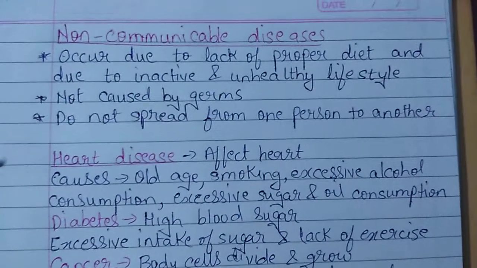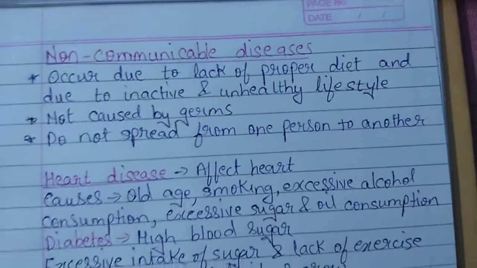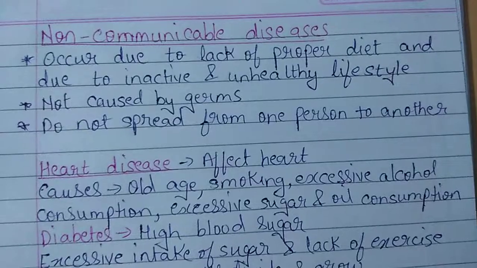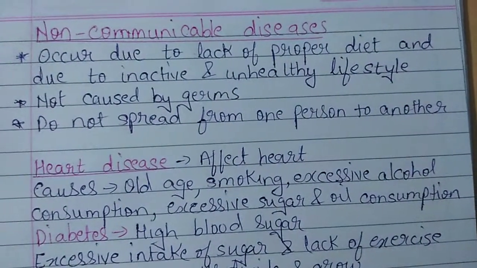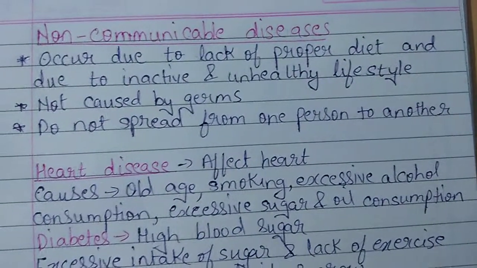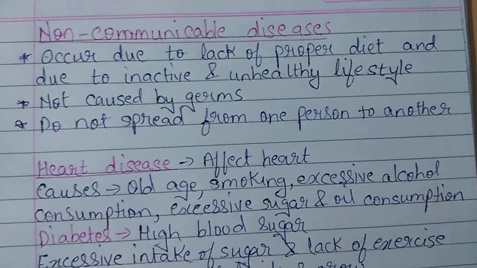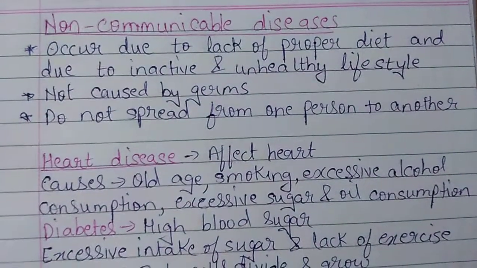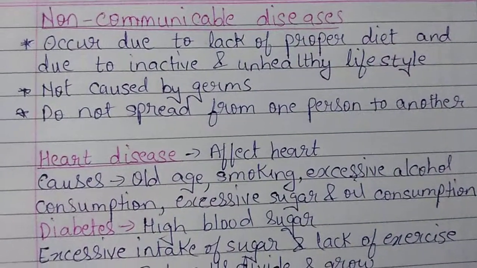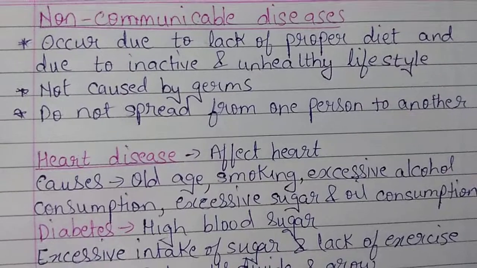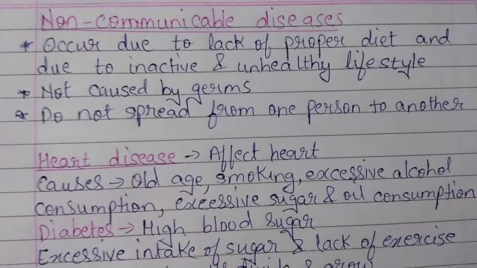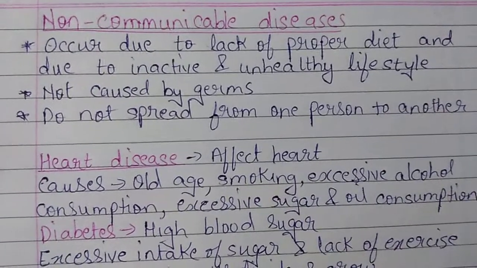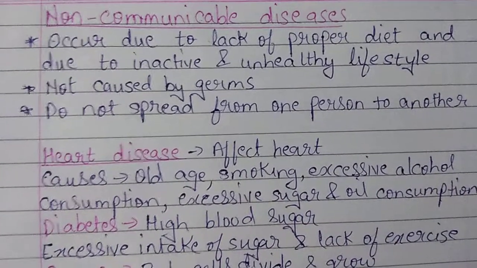So non-communicable diseases are the diseases that occur due to lack of proper diet and due to an inactive and unhealthy lifestyle. These diseases do not spread from one person to another. Why? Because they are not caused by germs. Communicable diseases are caused by germs, right? If the germs spread, the disease is spread. But non-communicable diseases are not caused by germs, therefore they do not spread from one person to another. These diseases occur only because of lack of proper diet.